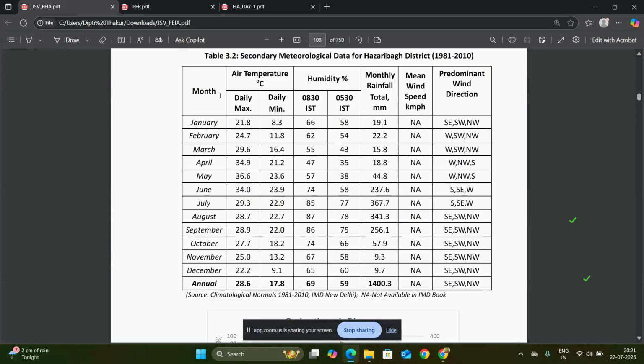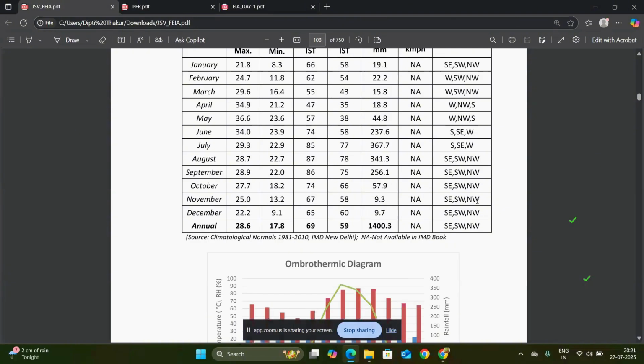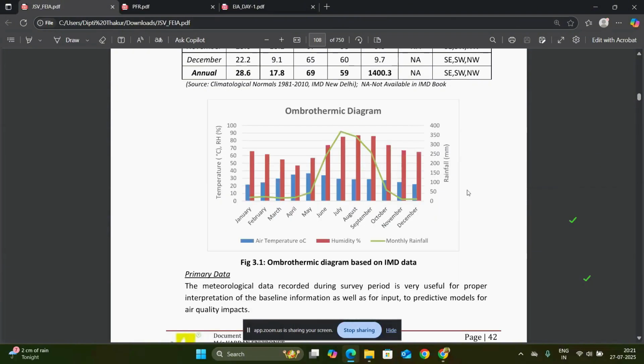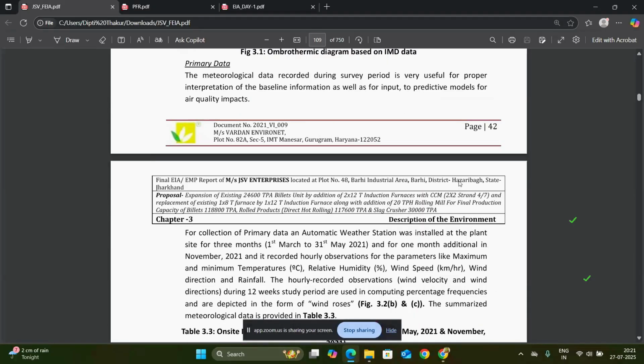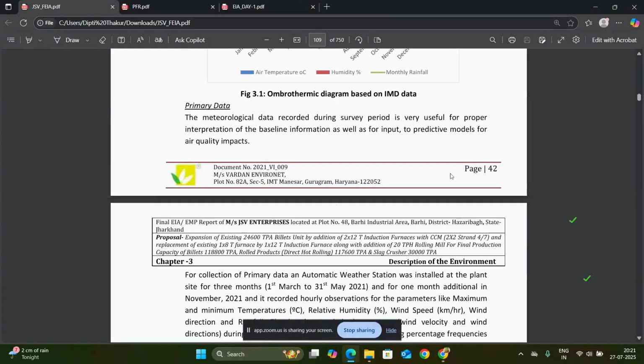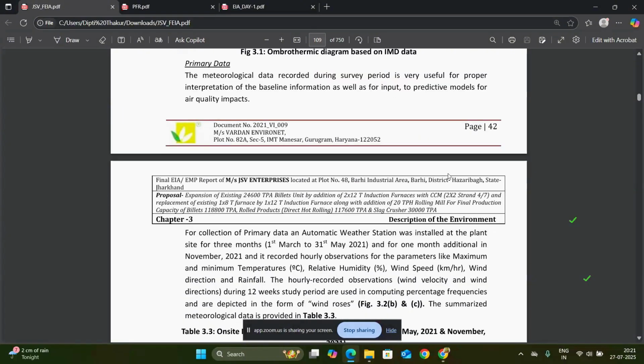As we can see, all the data are available on the site and mentioned in the EIA report as secondary data, for the comparison of the primary data. So this is the primary data of the meteorological parameters from that site.